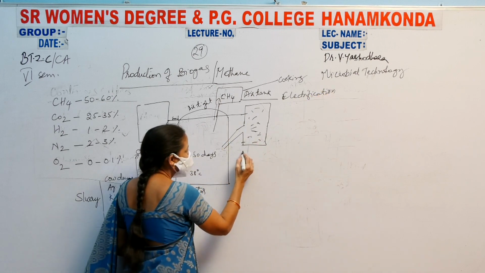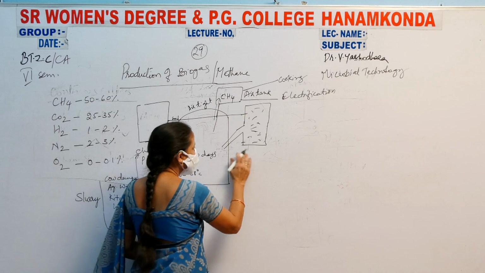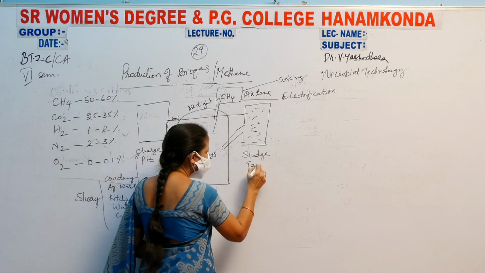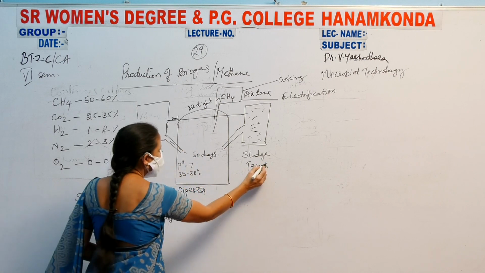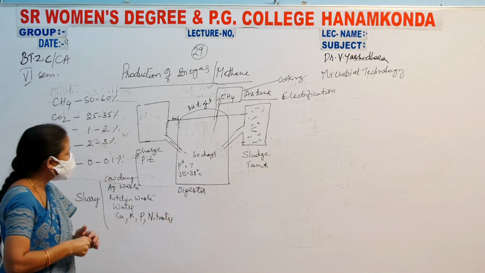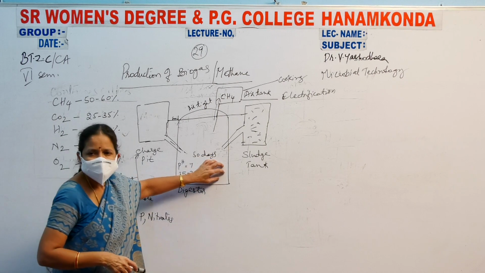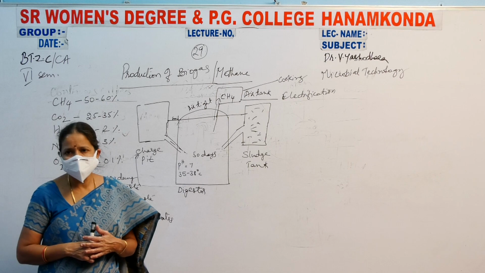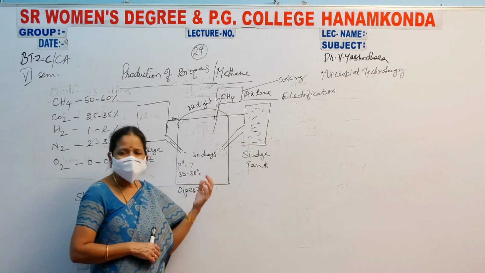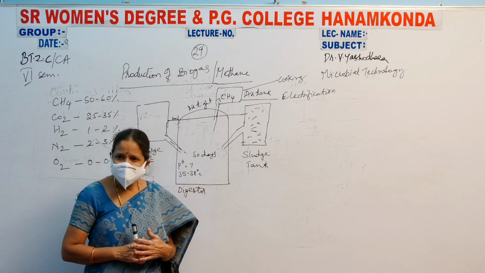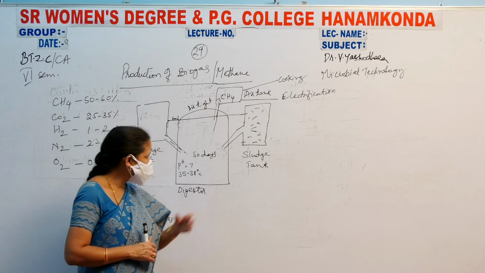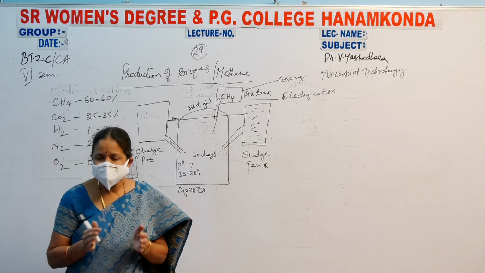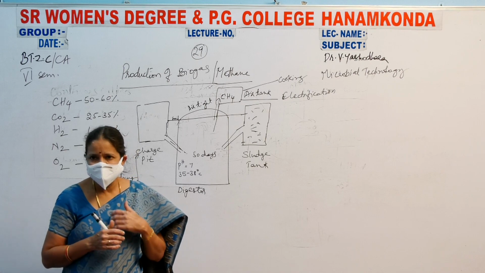Now this is known as a fertilizer tank, or it can be called a sludge tank. That means in this, the slurry which is used up and from which methane gas is removed, that waste material after production of methane gas, will be released into this tank, and that material is known as sludge.